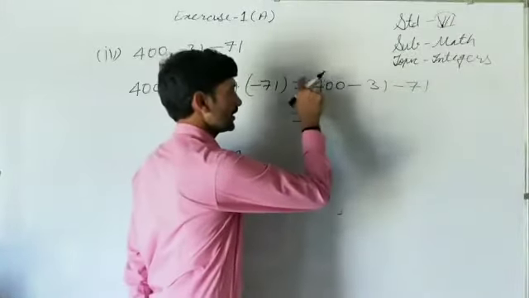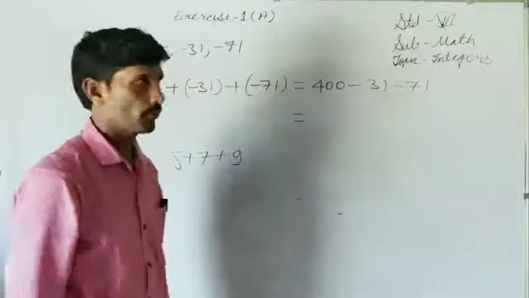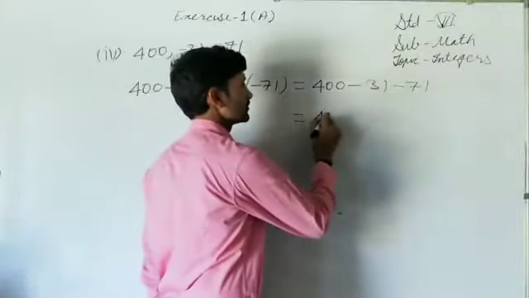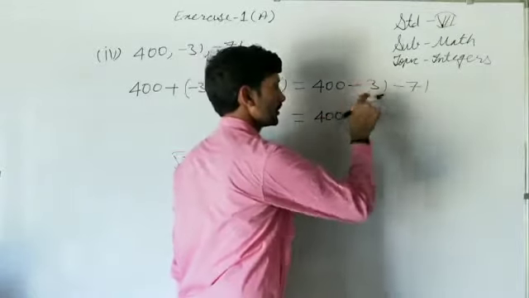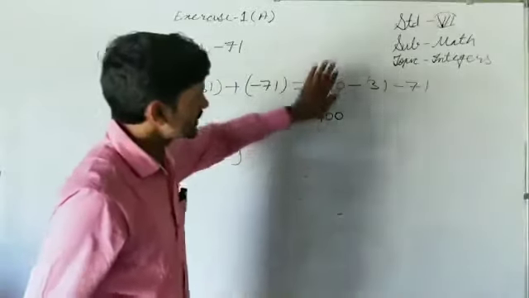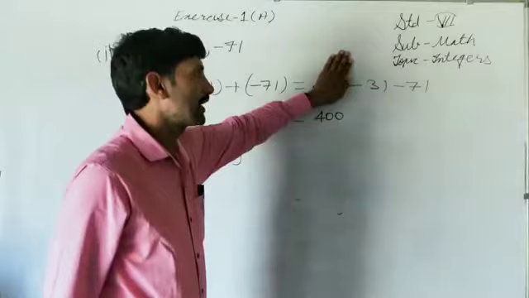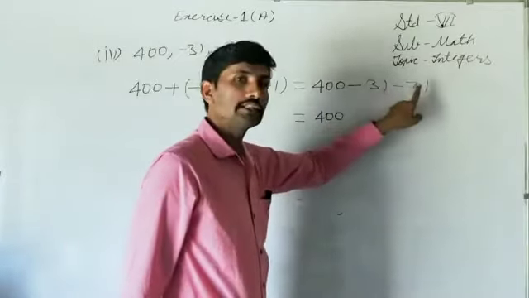This is 400, its sign is positive. Is there any other integer with plus sign? No. So write 400 as it is. Look at these two integers. It is of minus sign, it is of minus sign. First of all simplify that. Means if only that much is given, then how do we do it? We have to follow that way. It is minus 31, it is minus 71.